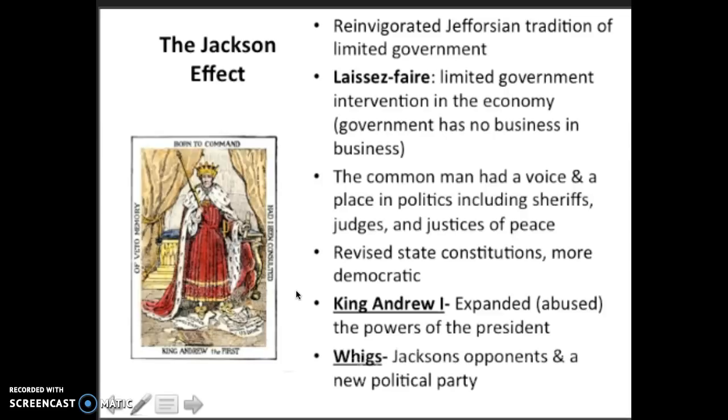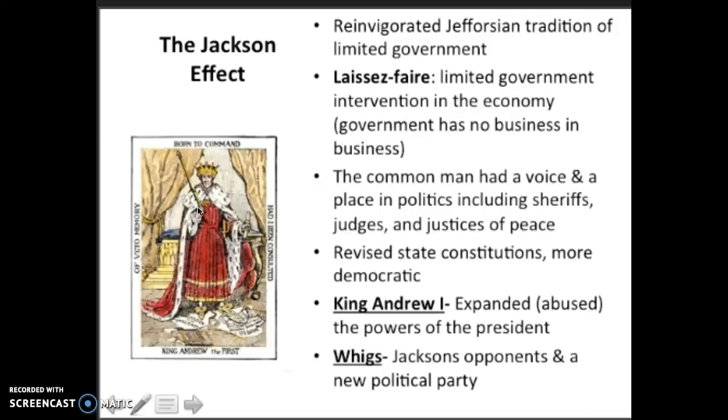The opponents of Jackson become known as the Whigs. So they are Jackson's opponents in a new political party. Now, according to the Whigs, Andrew Jackson violated the Constitution, and in this political cartoon, you could see him dressed as a king, stepping on the Constitution with the powers that he himself gave, and holding a rod to veto any laws that he did not agree with. So that was the image of Andrew Jackson.